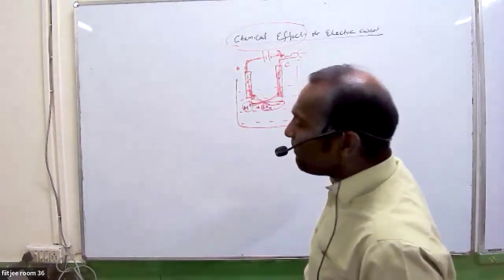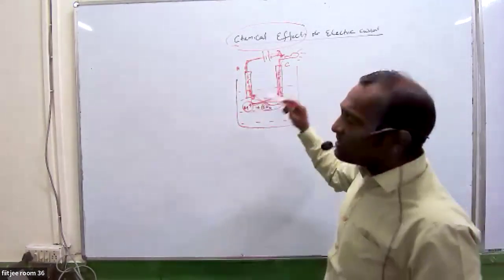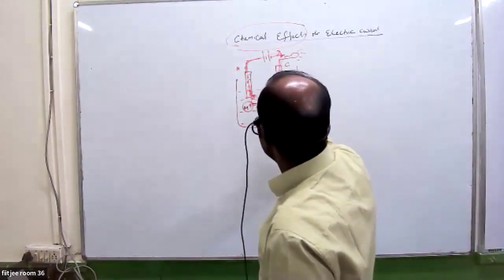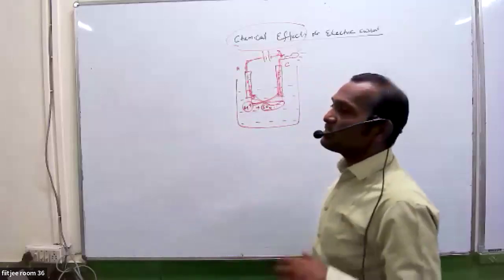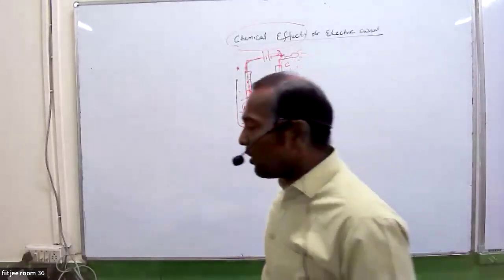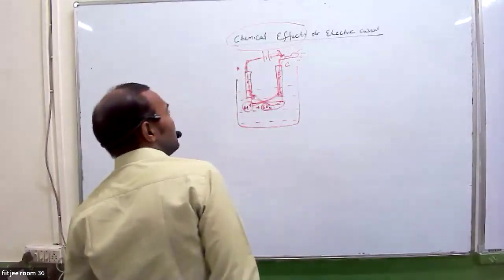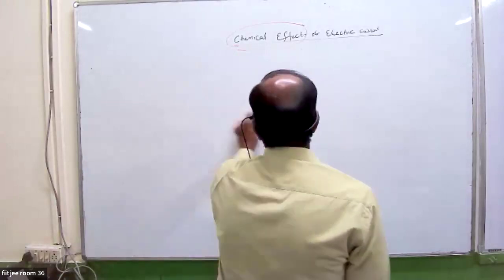Due to this movement, they are deposited at their respective electrodes, and when they are deposited, the phenomenon of current conduction starts, and when current conduction starts, this bulb will glow. But this we will see later. I am not going to discuss this point right now.